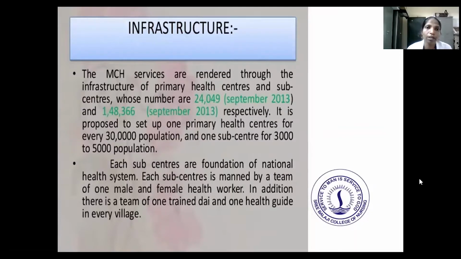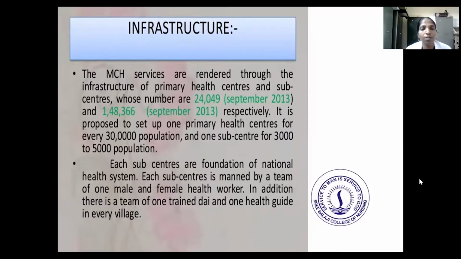Next we'll move on to the infrastructure. The MCH services are rendered through the infrastructure of the primary health center and sub-center. The primary health center covers a population of around 30,000. The sub-center covers a population of 3,000 to 5,000. Each sub-center is the foundation of the national health system and is manned by a team of one male and one female health worker. In addition, there is a trained nurse and a health guide in every village.